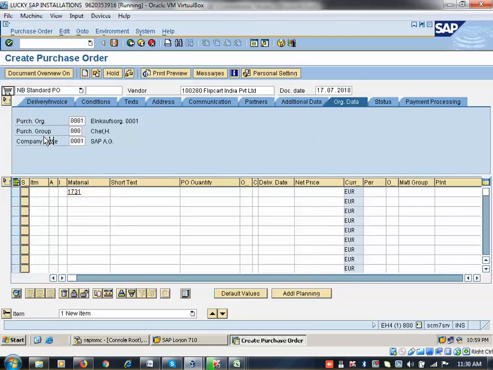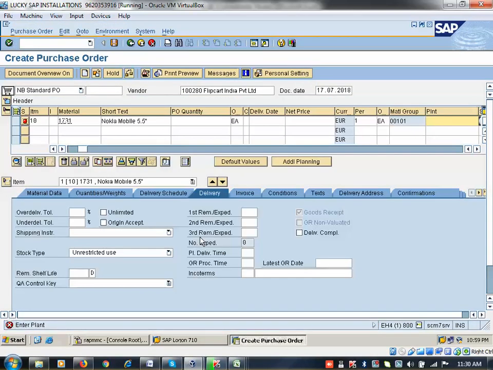So click on enter. Then for which plant are you purchasing? When you order a product with Flipkart, Amazon, Snapdeal, you can give your home address or office address. You cannot give both. Here also you cannot give both with one line item, but you can give plant A, store location A, or plant A, store location B. Now 0001, click on enter.